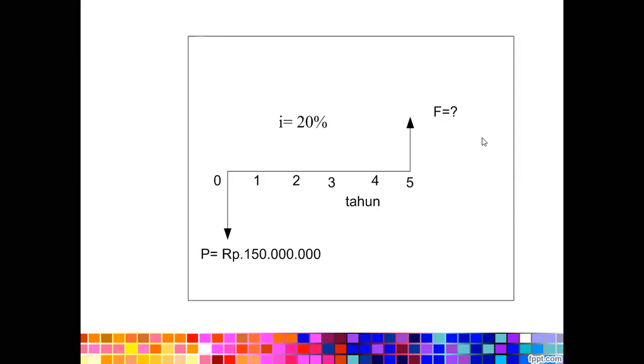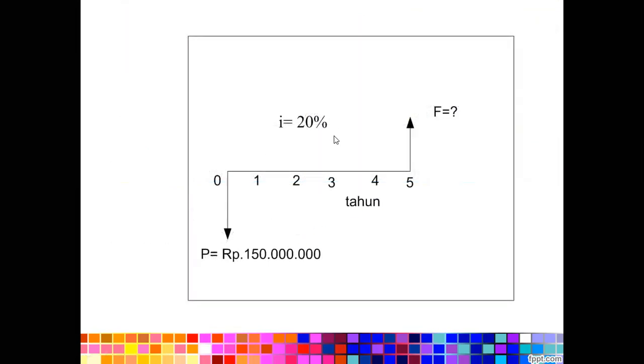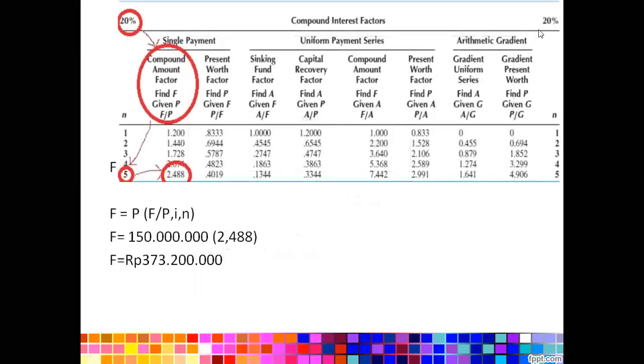And how about the future value in this case? So let's take a look at your compound interest factor table. To read the table, you just find the appropriate APR, or the percentage rate of interest. In this case, the APR is 20%. Just find the right APR. Now I have mine, which is 20%.